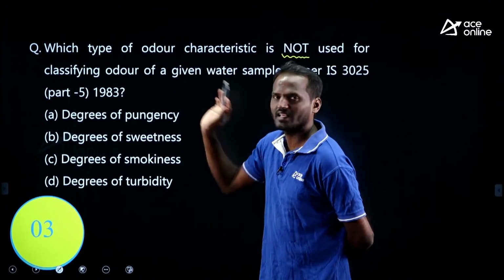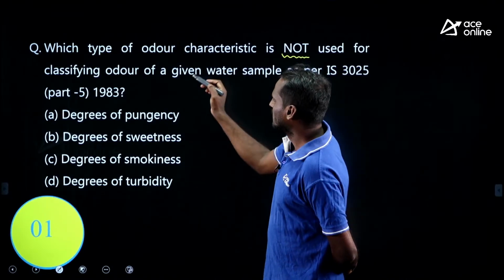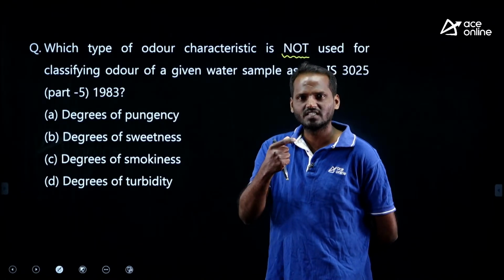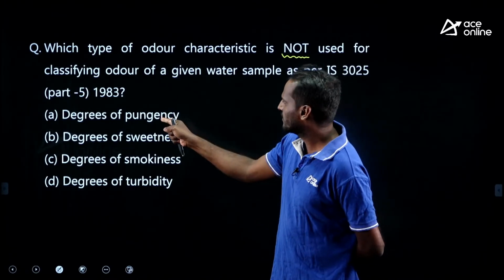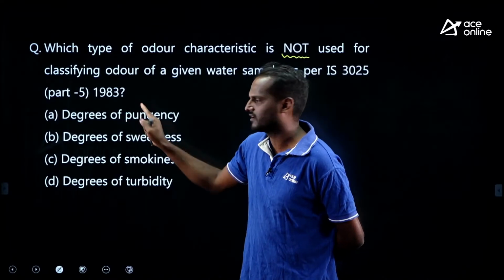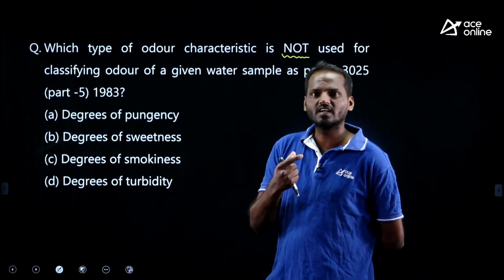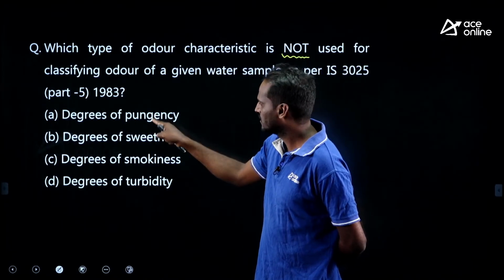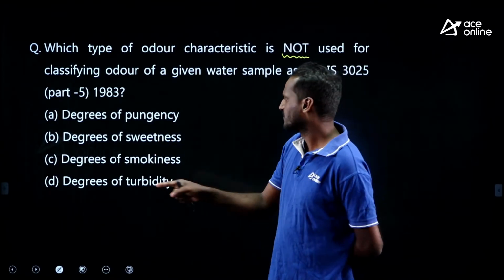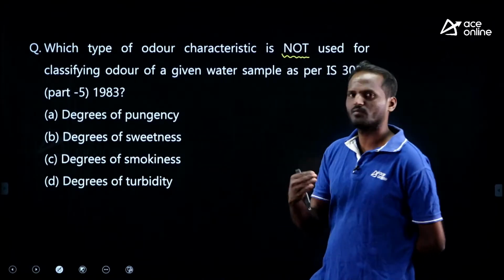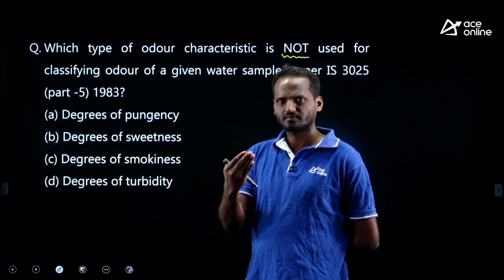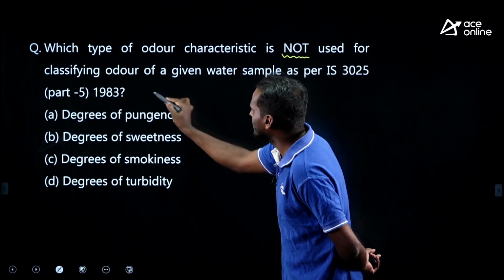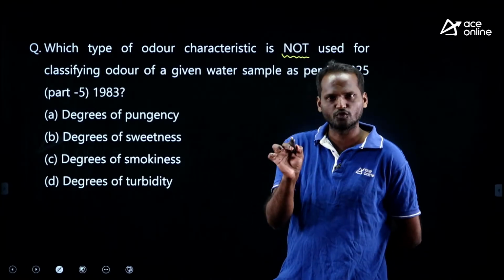Odor in the sense taste and odor, right. See, the degree of pungency means it's related to smell, therefore we can consider it for classifying the odor. Degree of sweetness relates to taste, right. Pungency is smell, sweetness is taste related. Degree of smokiness is somehow related to smell, right.